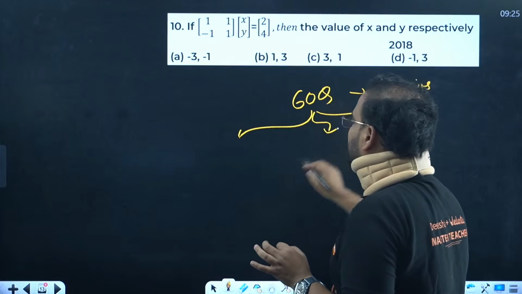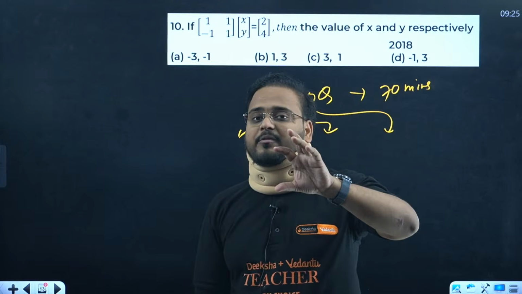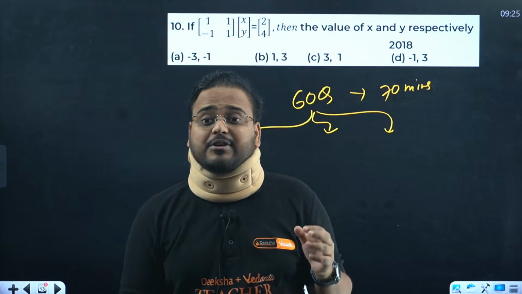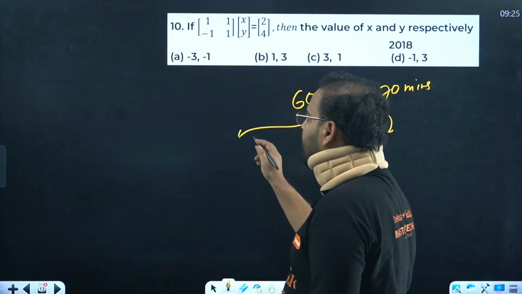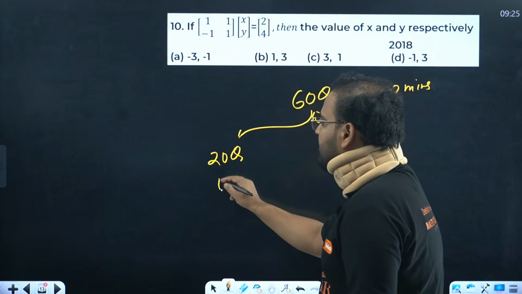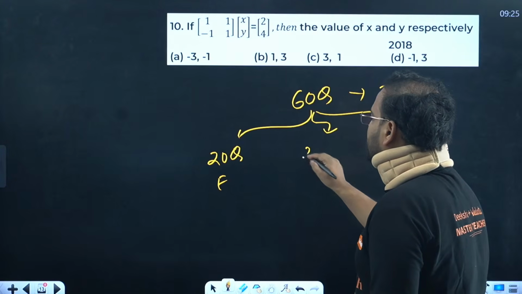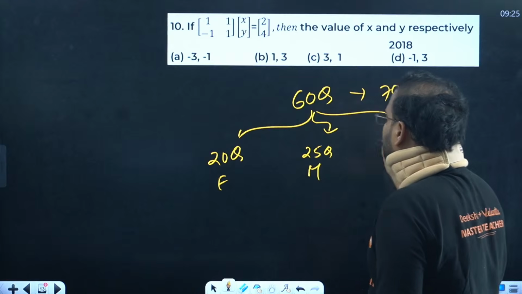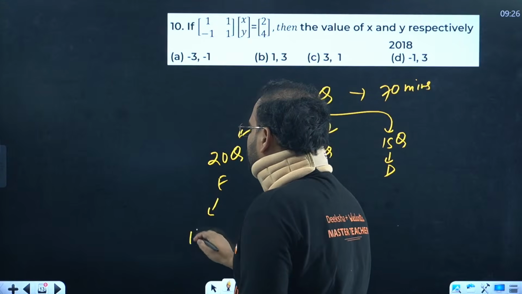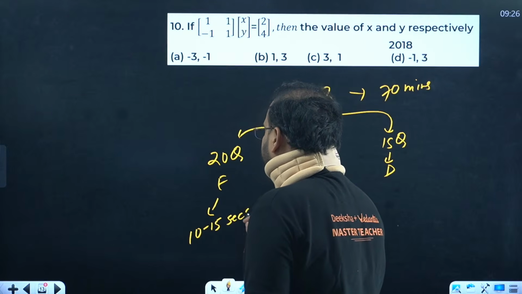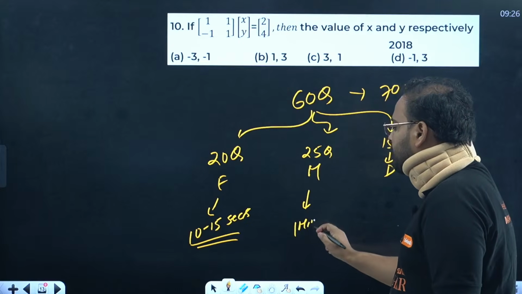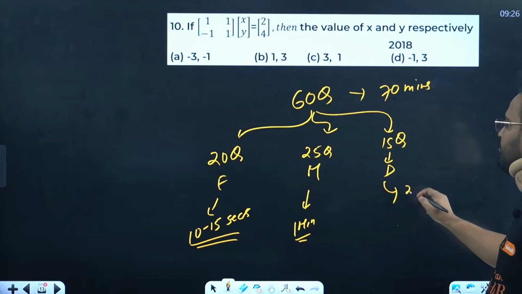We have to practice in such a way that you always know what you're going to attempt, because the first 10 minutes that you get is for OMR filling. So in the next 70 minutes, try to spend at least 2-3 minutes to understand which questions you're going to solve first. Do not be stuck on a question for more than 1 minute. There are 20 easy questions, 25 moderate questions, and 15 difficult questions. The easy ones will take 10 to 15 seconds maximum per question, the moderate close to 1 minute maximum, and the difficult questions will take 2 to 3 minutes also.